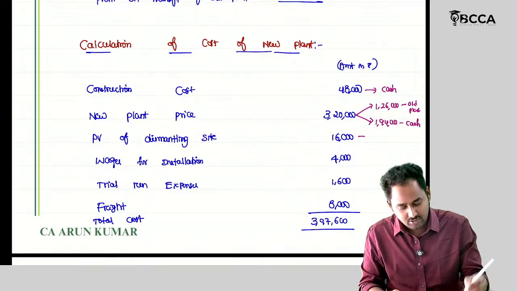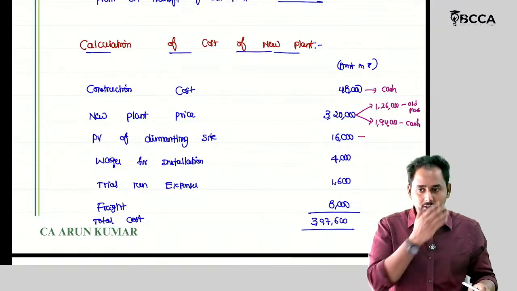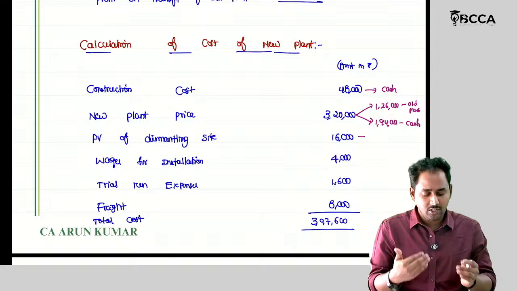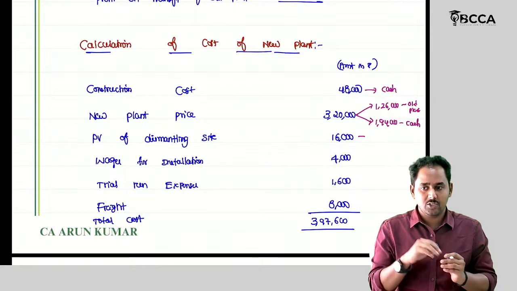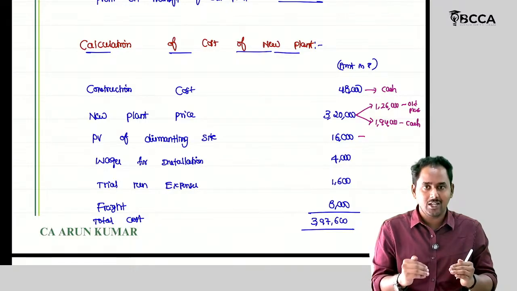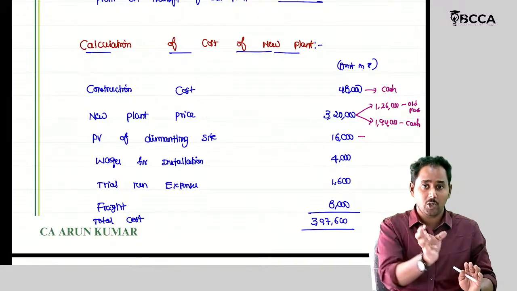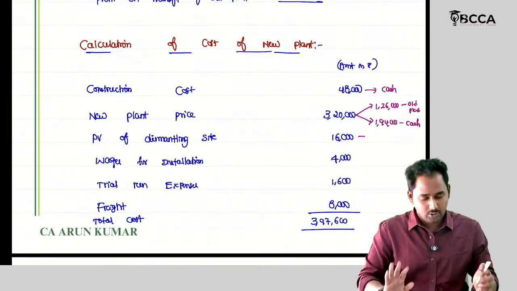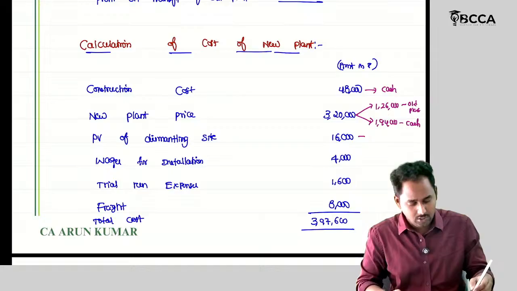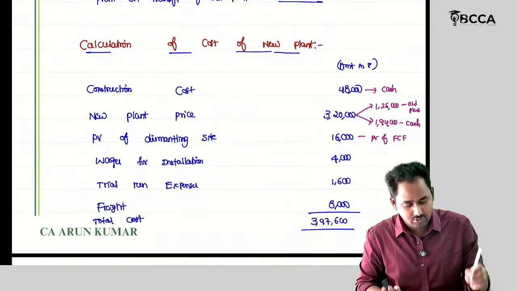And this 16,000 present value of the dismantling site is going to be incurred in the future. I am not incurring 16,000 today. There is no cash outflow of 16,000 today. If I wanted to settle this liability, I am going to incur 16,000, but I wanted to settle it in the future along with the interest element. So this is not cash incurred today; it's just a present value of future cash outflows.